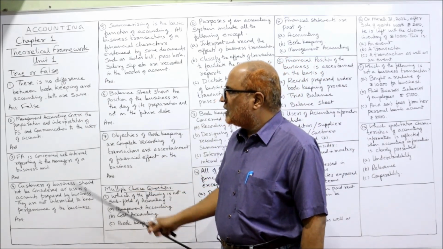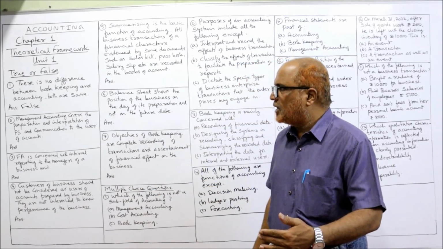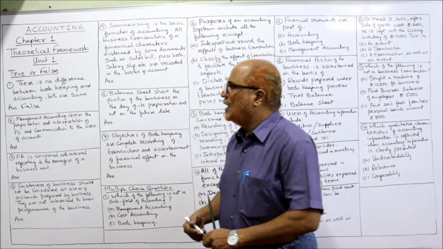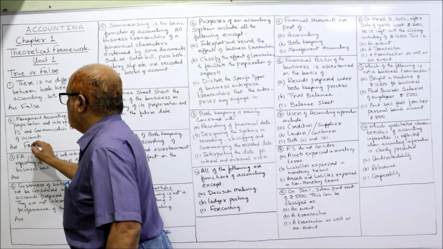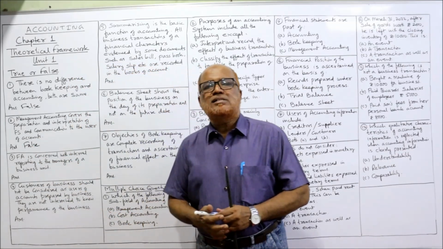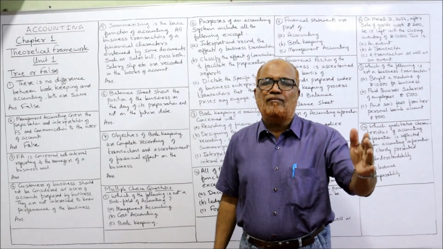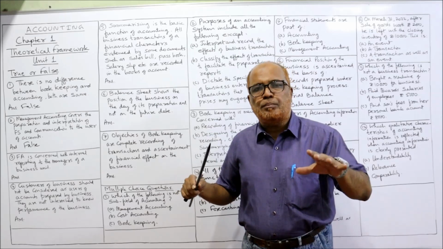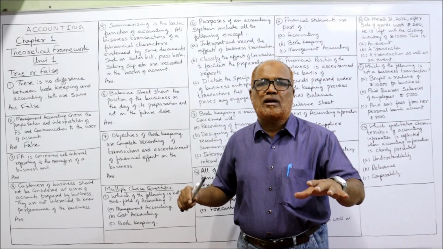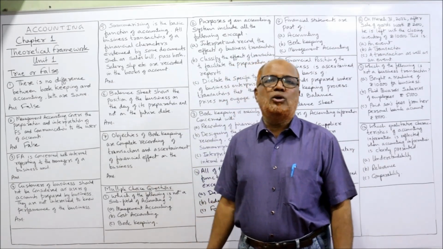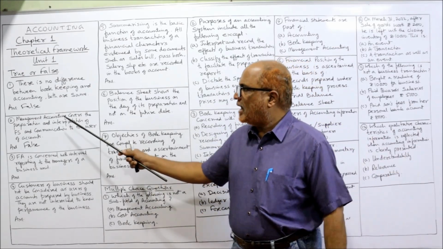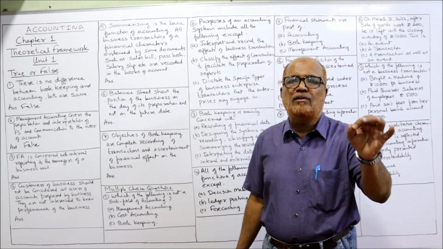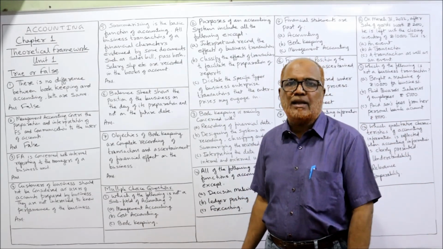Second, management accounting covers the preparation and interpretation of financial statements and communication to users of accounts. It is false. See, management accounting is concerned with supplying information to the management, whereas financial accounting is concerned with preparation of all the reports and records and giving them to the final users. So here it says management accounting covers the preparation. It is wrong. Management accounting is only for internal purposes, for the management.